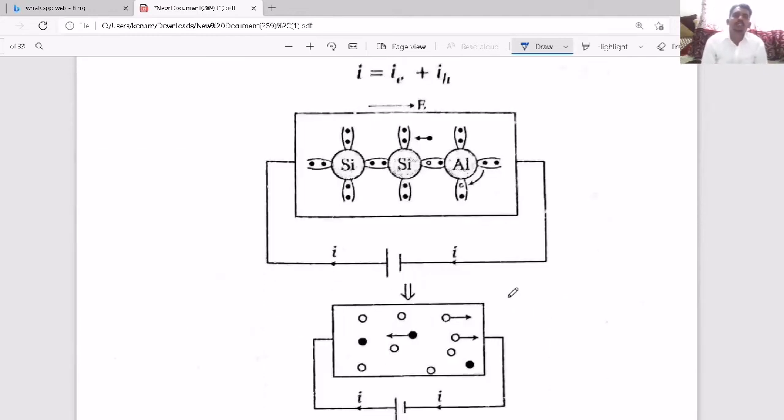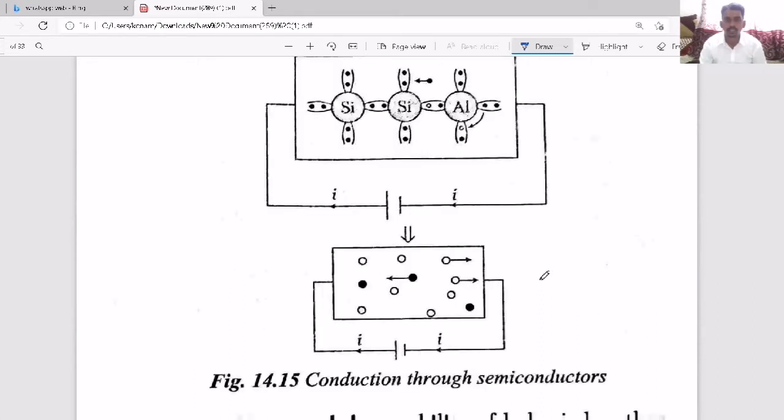Now when you consider the current flow, as I said, the current flow is due to electrons and holes. When any semiconductor is connected to a battery, see what happens here.